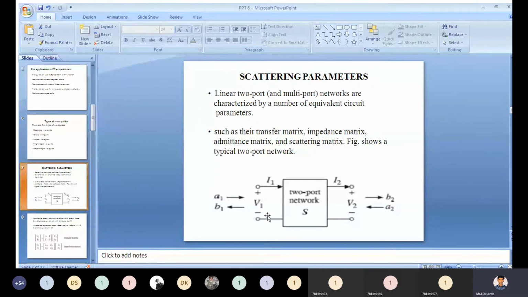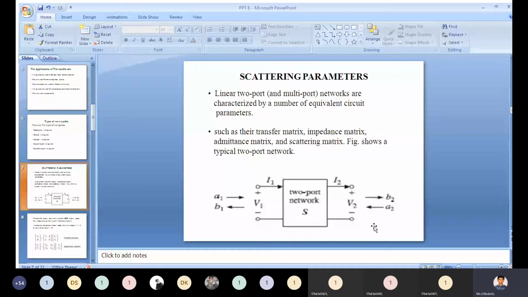And that signal you need to represent like B2, which is a 2-port network. Let us assume you are applying the A2 signal from left to right, this is a 2-port network. For that reason, in the first case you need to apply the input signal from right to left. The next case is you need to apply your input signal from left to right.